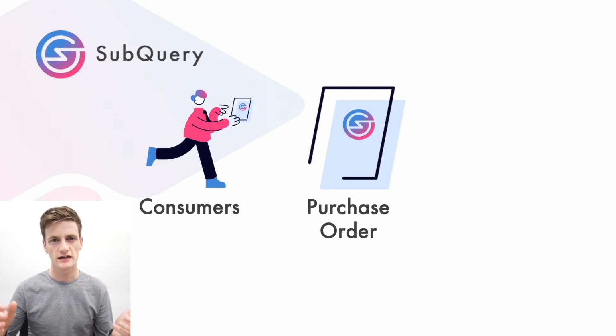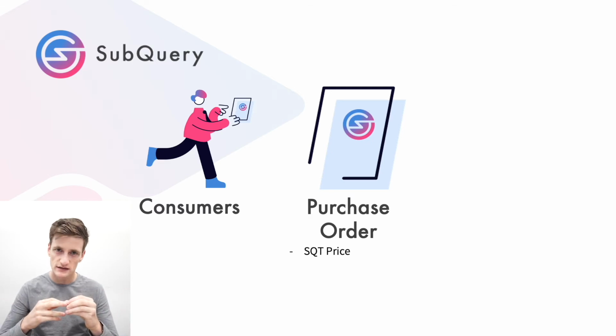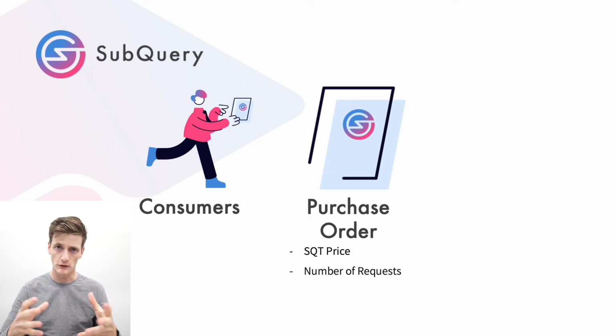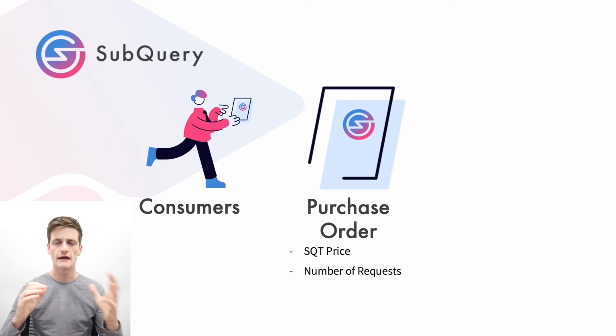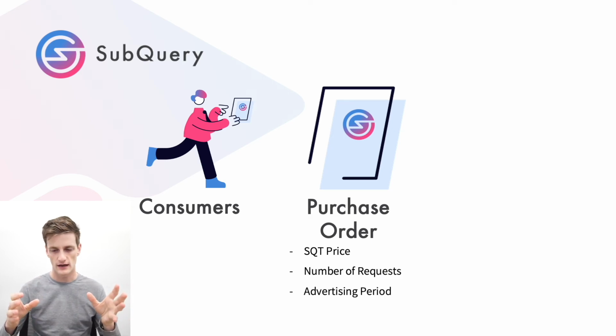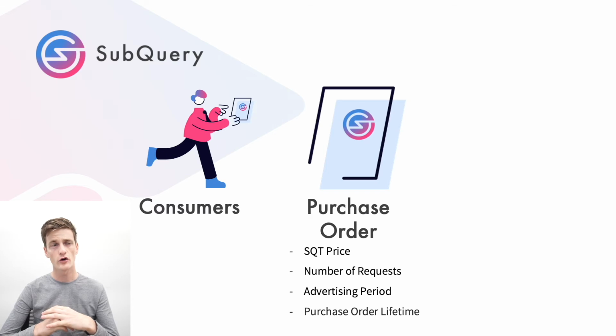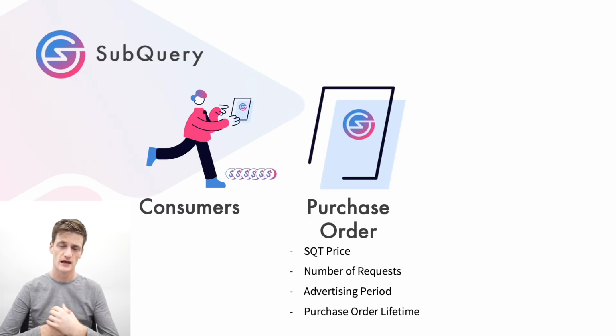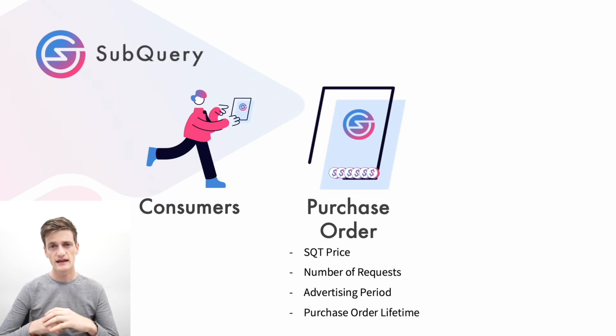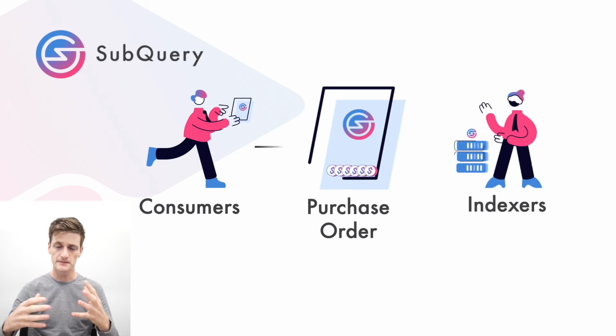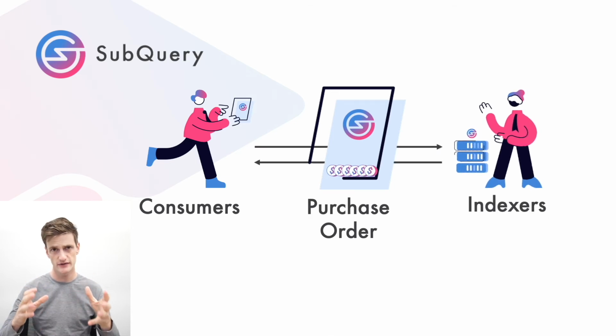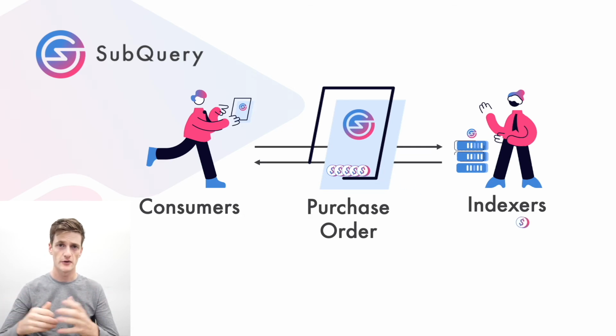So each purchase order includes the SubQuery price per request in SubQuery token, the number of requests that the consumer guarantees, the advertising period, how long a purchase order can remain on the market, and then the lifetime. Once that purchase order is accepted, how long does the consumer have to take advantage of it? And an indexer can see that, and they can choose to accept that. And if they accept that, the consumer has the right to purchase the amount of requests that they contracted at the price that they wrote down over that time period.